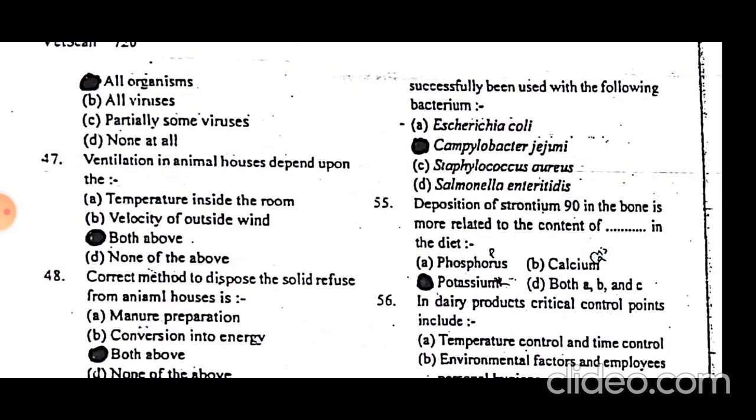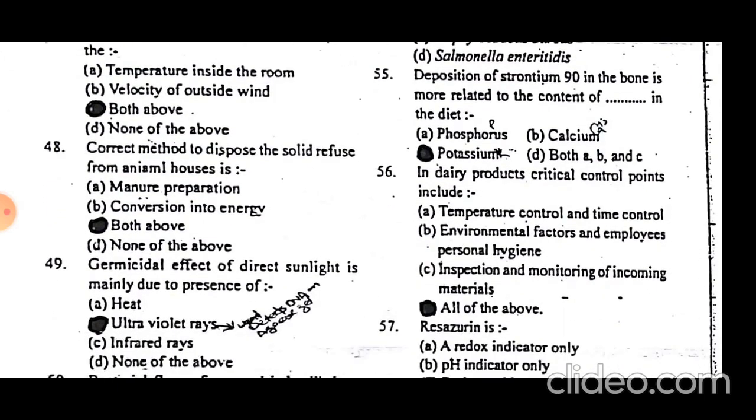Both affect the ventilation in animal houses. What is the correct method to dispose of the solid refuse from animal houses? Both of the above: we can do manure preparation, and we can convert it into energy as biofuel. So both are methods to dispose of the solid refuse or solid manure from animal houses.